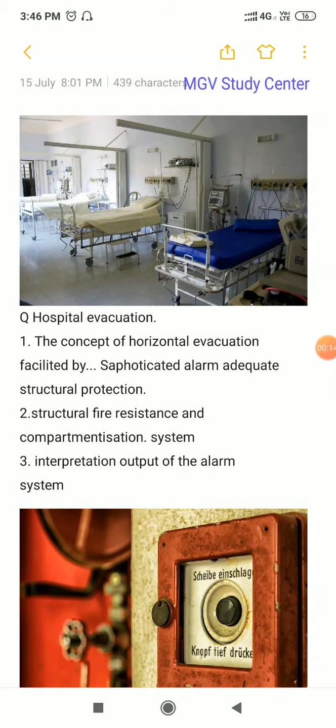So the topic for today is hospital evacuation, a very important topic. IFUK exams ask questions regarding this. So first we'll understand what hospital evacuation is.